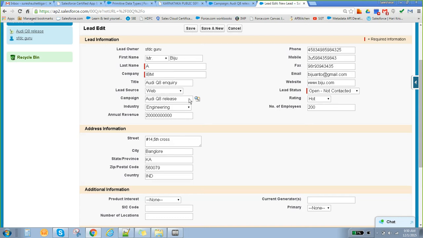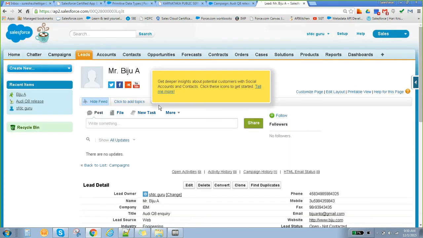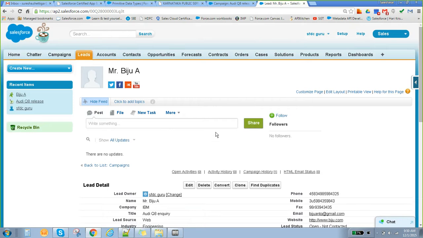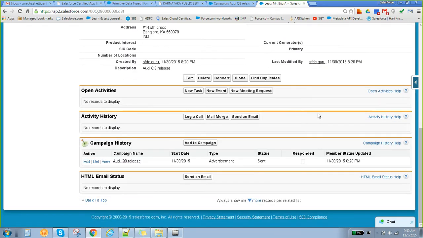If you come here, there is one optional thing: assign using active assignment rule. For the time being we'll keep it inactive, so no need of checking this out. Let me save this. Your lead has been created, clear? All the data are added.